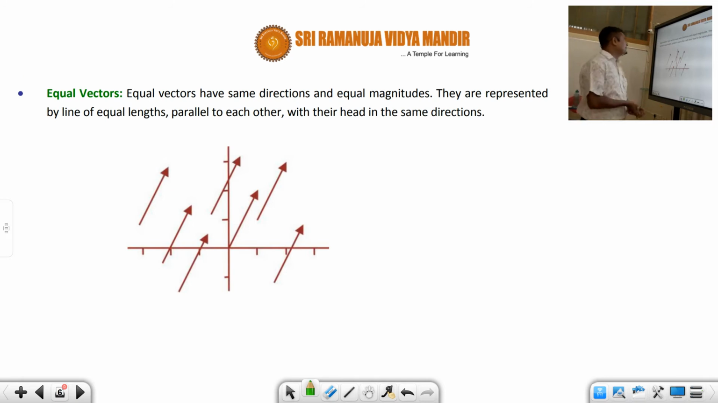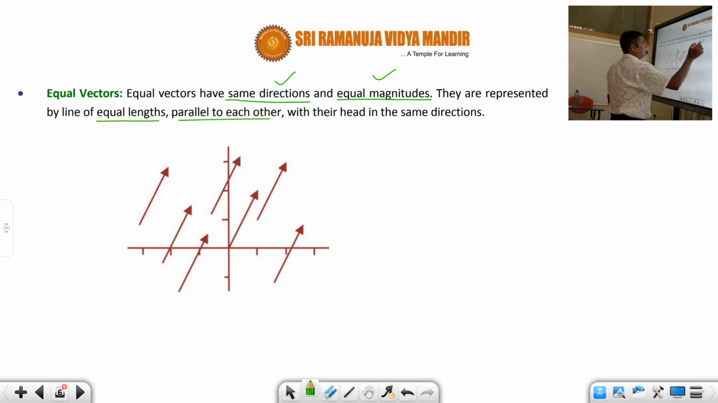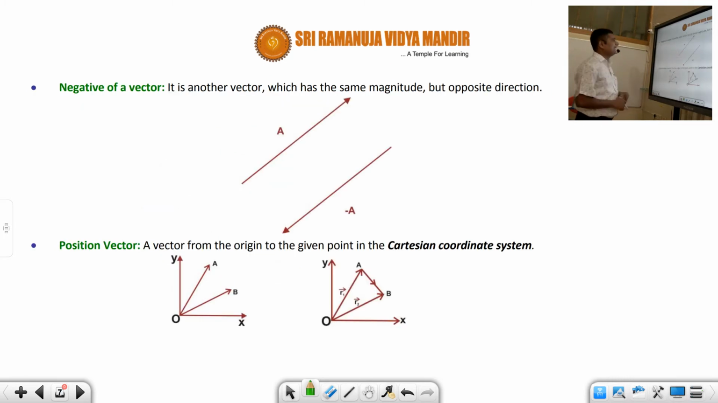Okay, next one, equal vectors. Equal vectors means just the direction is not sufficient. If the directions of two vectors are the same, then they may or may not be equal vectors. They can be equal vectors provided they also have equal magnitude. So these two must be satisfied: same direction and same magnitude. They are represented by lines of equal lengths parallel to each other with their heads in the same direction. Here you can see, students, this is suppose 5, this is also 5, this is also 5. So all are called equal vectors because all have the same magnitude and all are pointing in the same direction.